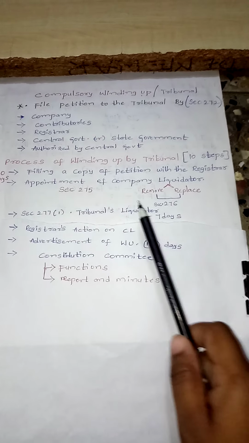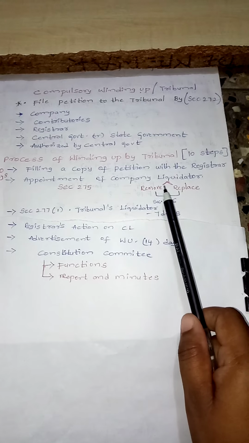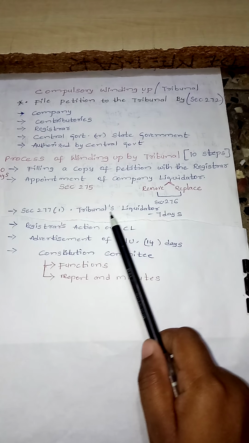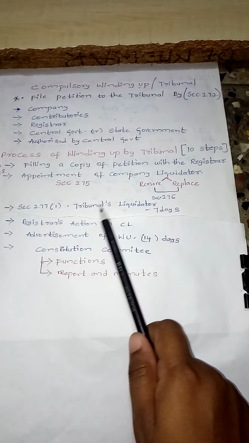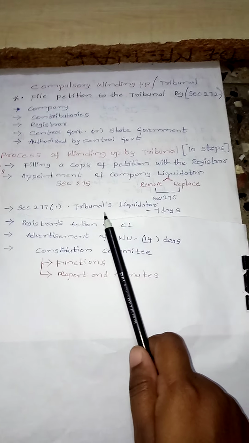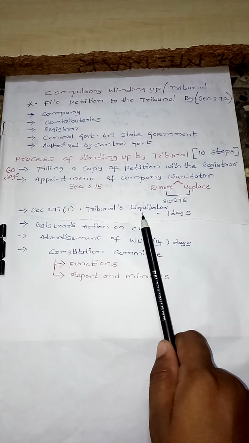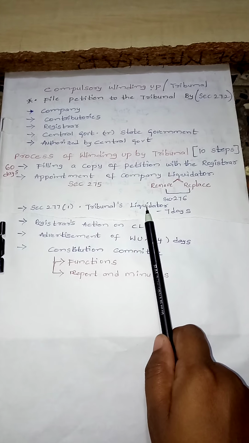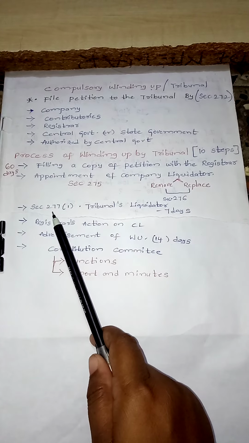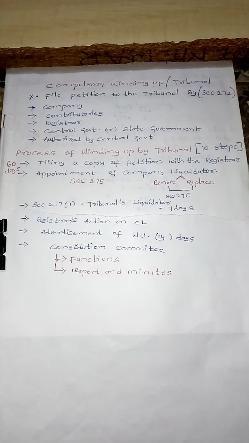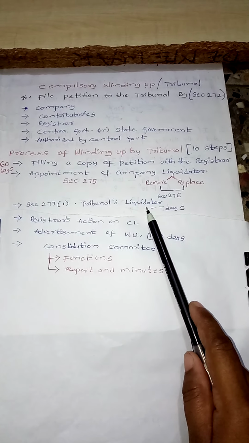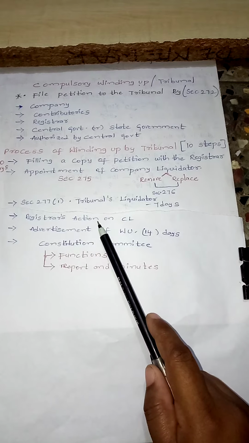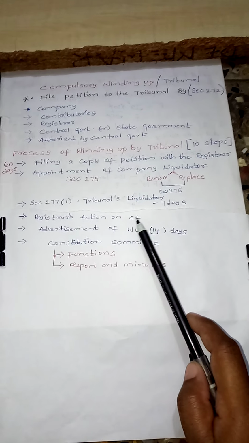That means if the company wants to remove this liquidator, he will be replaced by the tribunal. That means law appoints the liquidator. After getting the notice, this liquidator should join the company within 7 days. This is according to section 277 subsection 1. When this liquidator is appointed, immediately the registrar has to take action on the company liquidator.